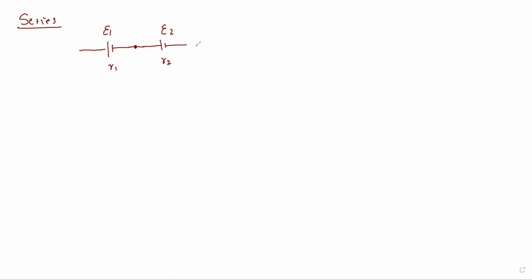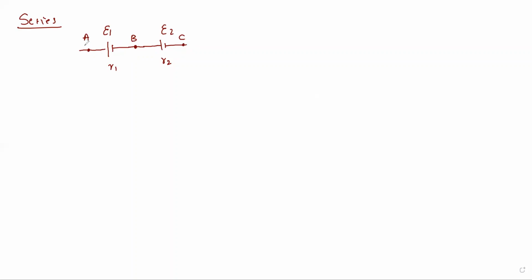Now let us consider 3 points, A, B and C. So this is A, this is B, and this is C. Now AB, what is this? These are the two ends of cell 1, and these are the two ends of cell 2.